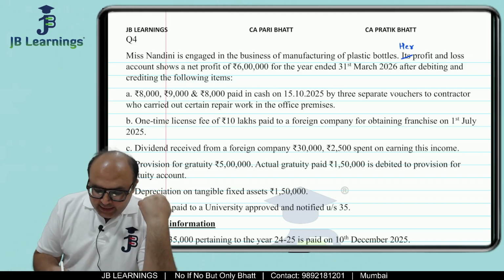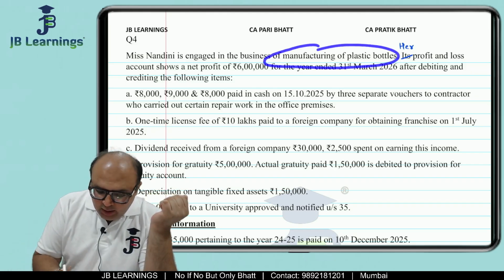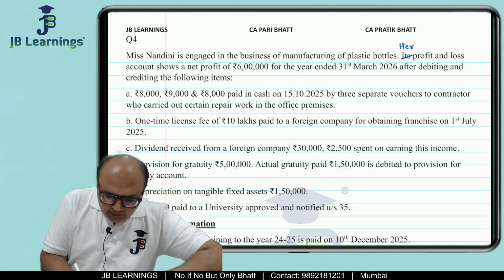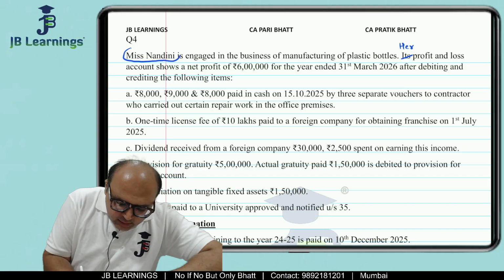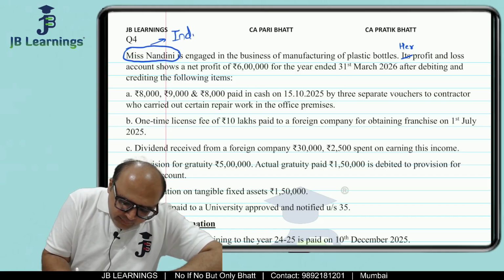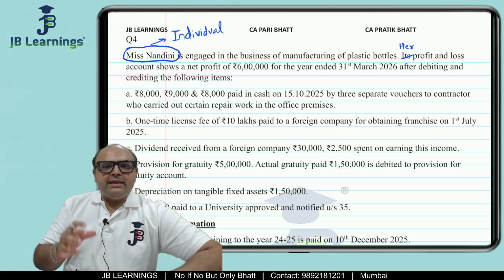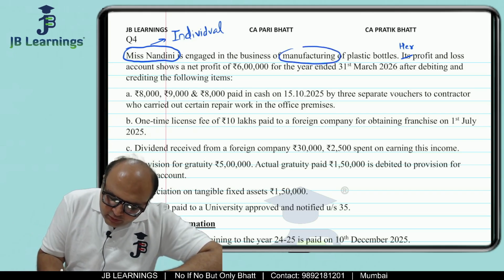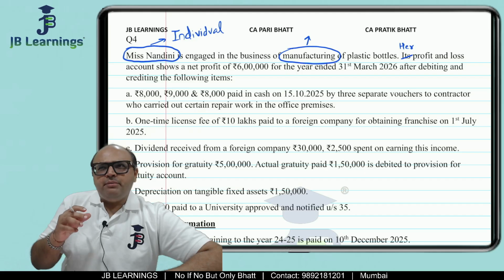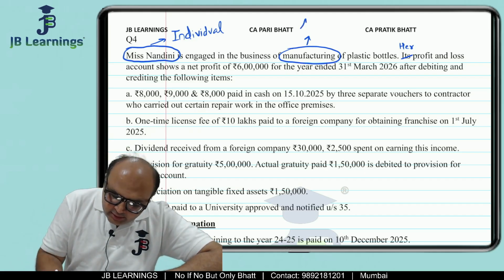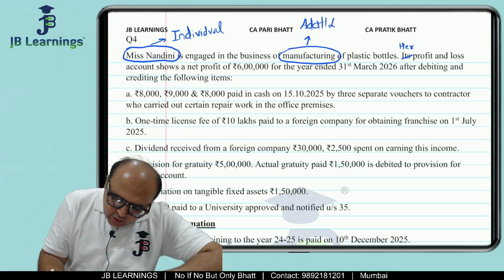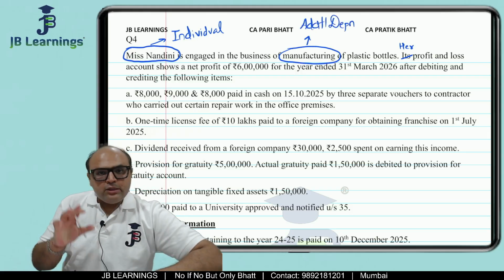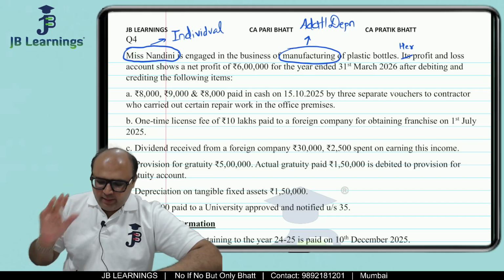Miss Nandini is engaged in the business of manufacturing of plastic bottles. Friends, whenever you read Miss, Mr., Mrs., then it means the question belongs to an individual. This is something which is very, very important. We should always first identify the type of assessee. Manufacturing, so there is a very high possibility that something related to additional depreciation is also there in the question. So individual, additional depreciation, two things which we have found out from the first paragraph.